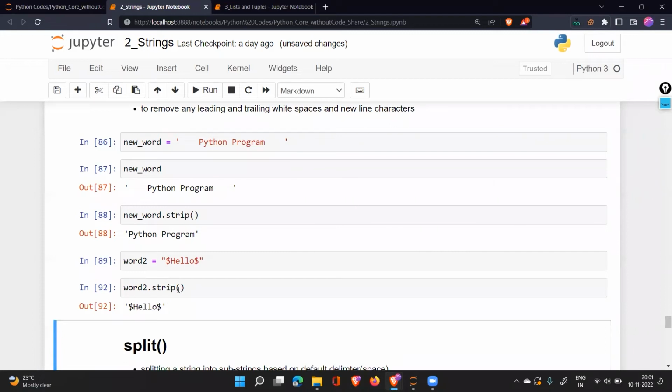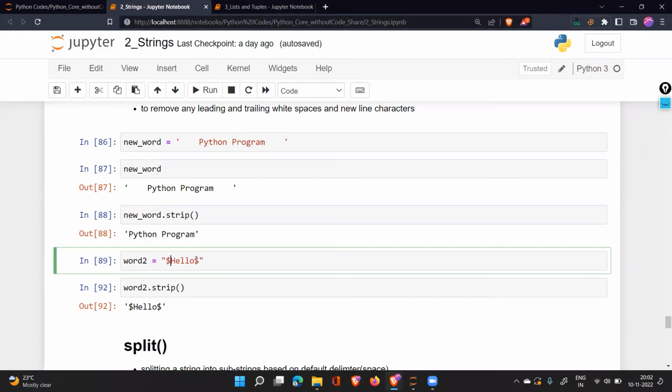Now you can notice that it did not work. When I use strip here on word 2, it did not work. What I wanted to do was remove these dollar symbols. That is what we wanted to do. But the work of strip is that by default, it just looks for the spaces. That is the only thing it will remove by default.